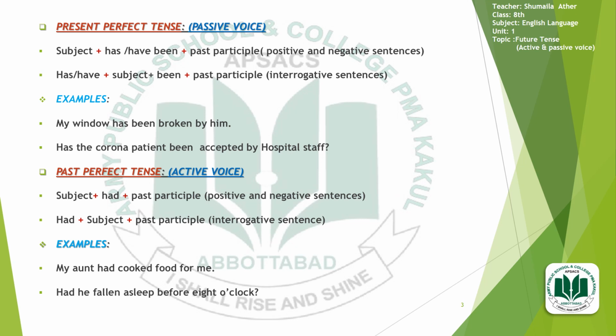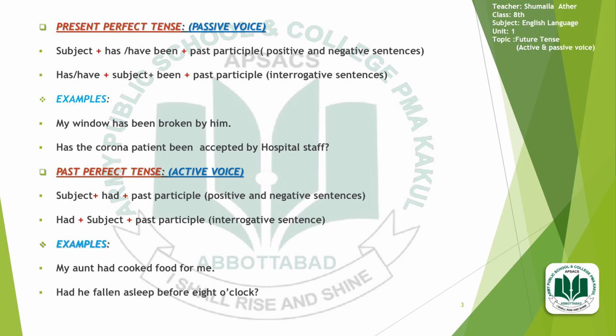In the active voice, the subject will be in the start and there will be the use of had. It is understood that we are talking about the past, so that's why there will be the use of had instead of has and have, which have always been used in the present sentences.